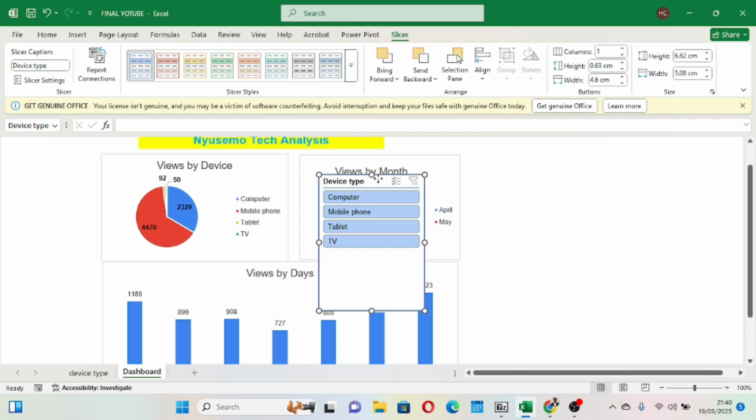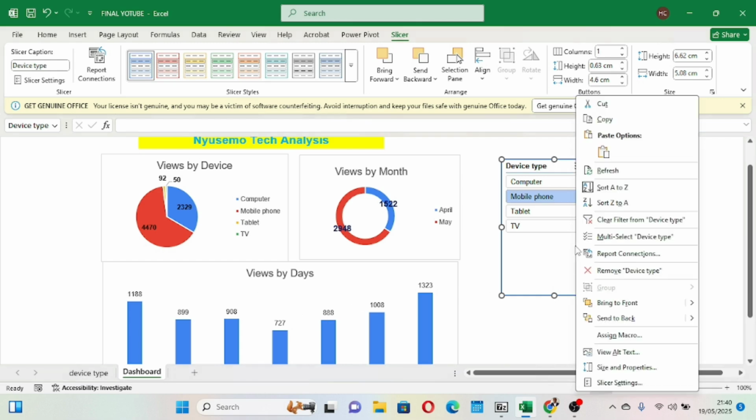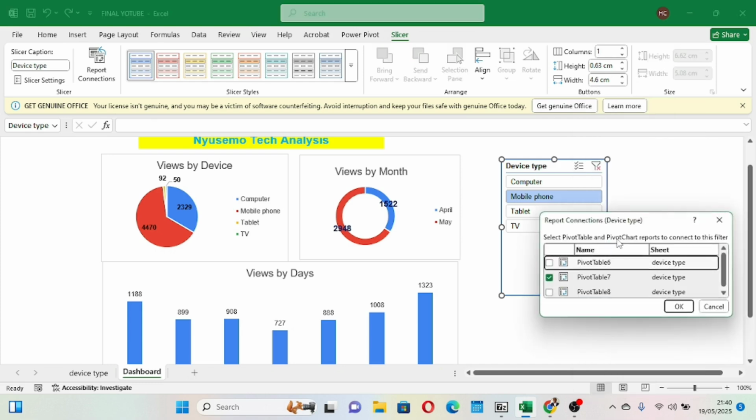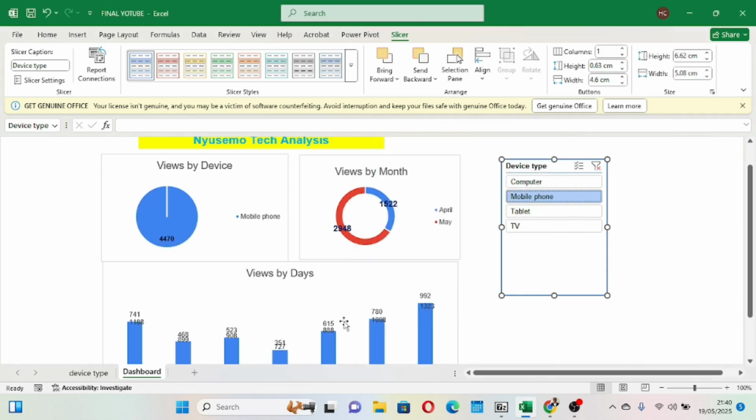So my slicers come here. If I click computer, it changes. If I click mobile device, it changes. But I want these slicers to be connected to all these other visuals, okay? So I right click on the slicer, come to report connections and click, and you see that it gives me all the other visuals that I've designed. These two visuals are them here. So I'm going to put them on, and then I click OK. It means I have connected all these visuals to this slicer.